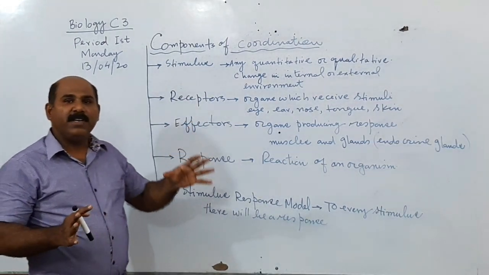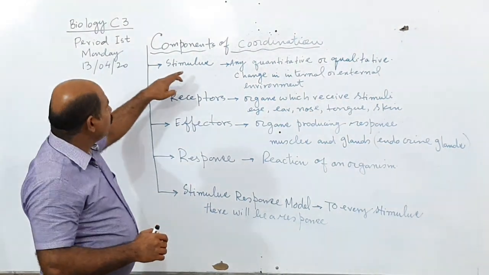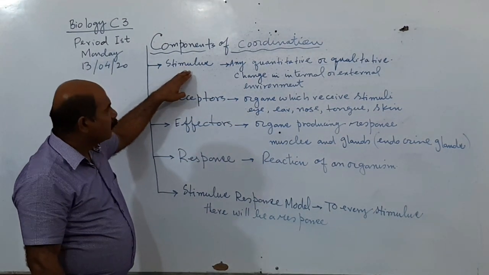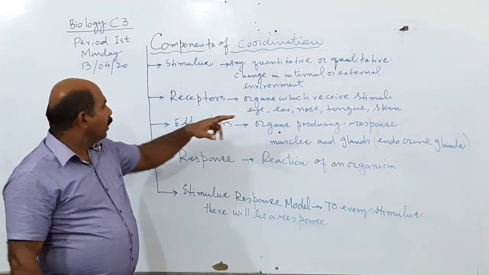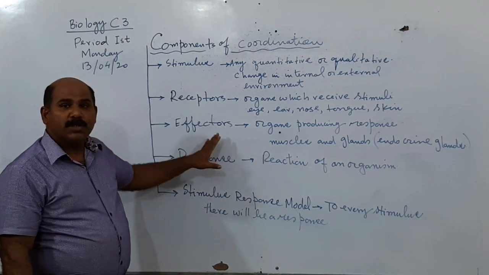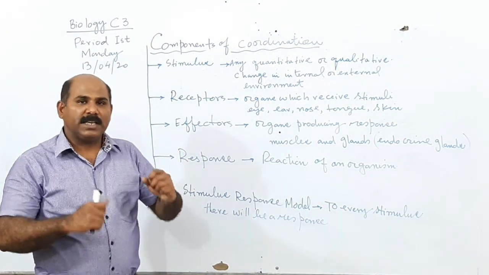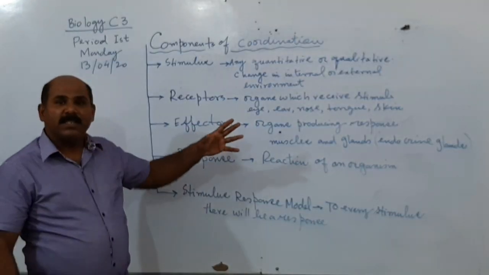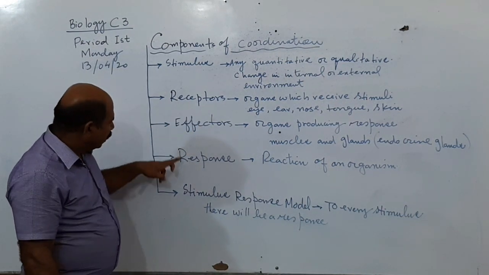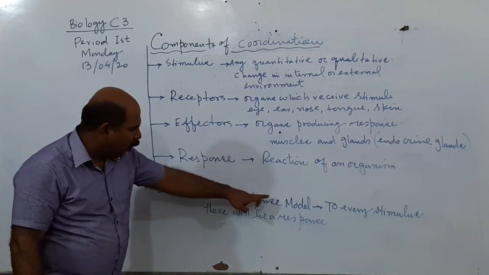First of all, why we need to understand these components of coordination: because we will be using these terms in all 3 chapters of coordination. Stimulus, and the plural word for this is stimuli. We will be using the word receptor so many times. The second chapter is composed of receptors. We will be using the word effector, and in all the MCQs, even in the MCQs of CIE, and even in the structured and essay type questions, you will see these words. So then come the receptors, effectors. There is another term that is called response, and then comes the stimulus response model.